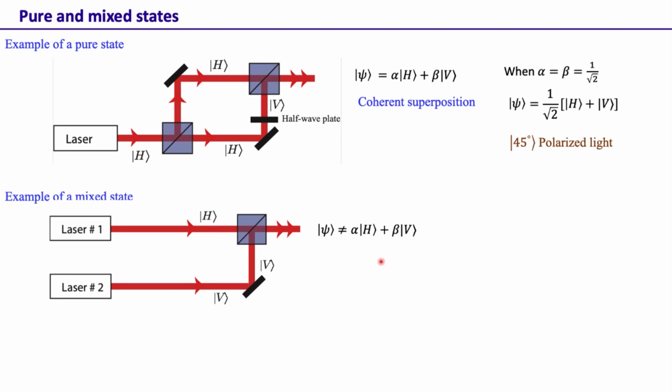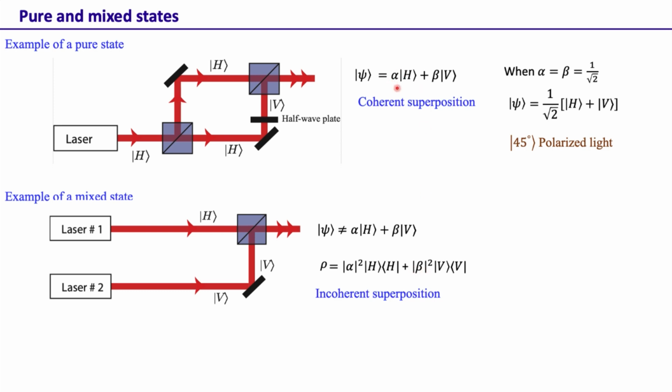So what is the state then? The state in this case can be represented by a density matrix. The state is no longer pure. We write the state as |H><H|, the outer product, and |V><V|, outer product, where α² is the proportion of H and β² is the proportion of V. That is the state we have, and this is known as the incoherent superposition of states. That was the coherent superposition, this is the incoherent superposition.